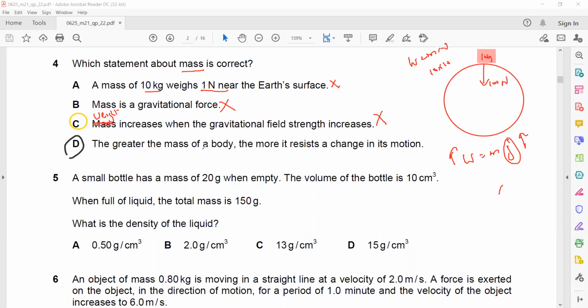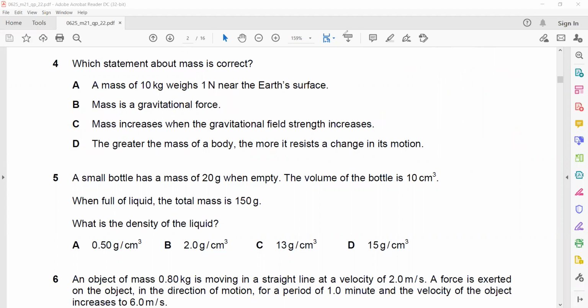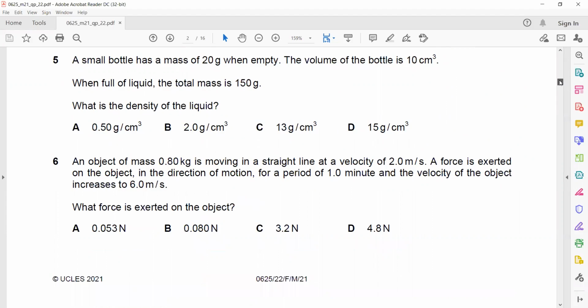In question 5, a small bottle has a mass of 20 gram when empty. So the empty bottle has a mass of 20 grams. When it is filled with liquid, the total mass is 150. So when the bottle is filled with a liquid, the total mass of the bottle is 150 gram.